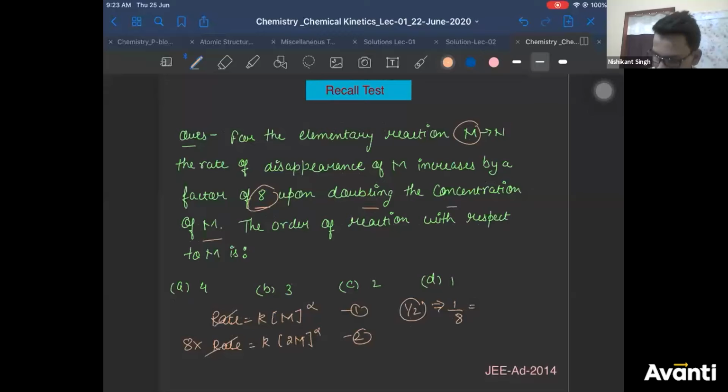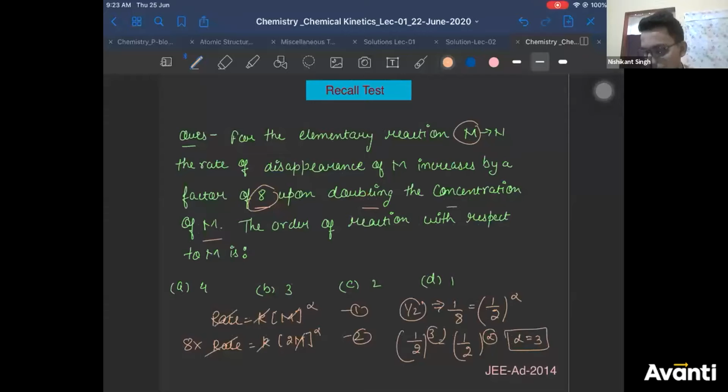is equal to, K will get cancelled, M will get cancelled. So you'll get 1 by 2 power alpha. Right? So you can equate it: 1 by 8 can be written as 1 by 2 to the power 3, which is equal to 1 by 2 to the power alpha. That means your alpha is equal to what? 3. Right? Your alpha is equal to 3.